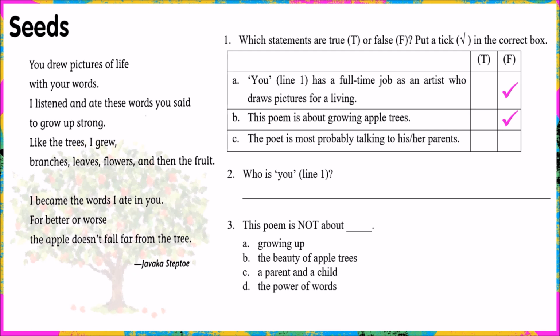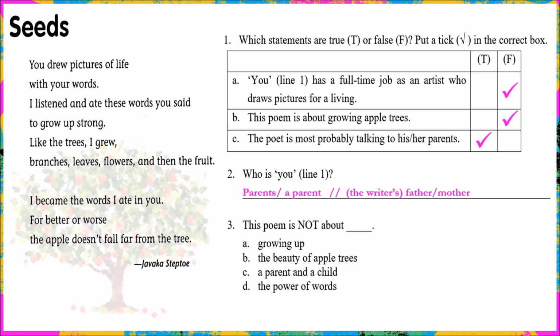Question 1c. Is the poet talking to his or her parents? This is a poem about growth and about listening to what someone said in order to grow. In this case, it's possible. It's not definite, but the statement says probably, so the answer is true. And question 1c actually gives us a clue for question 2. You in this poem may be parents, or just one parent, or more specifically, the writer's parents.